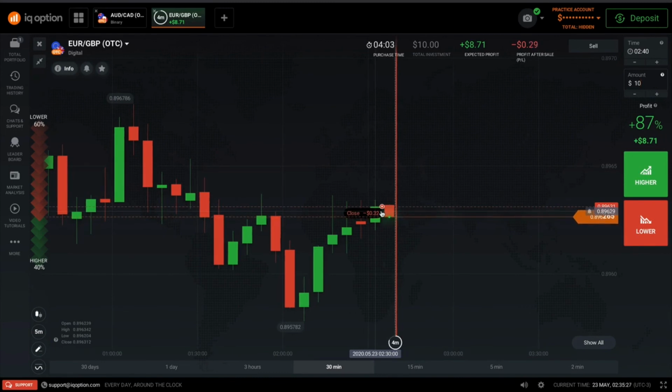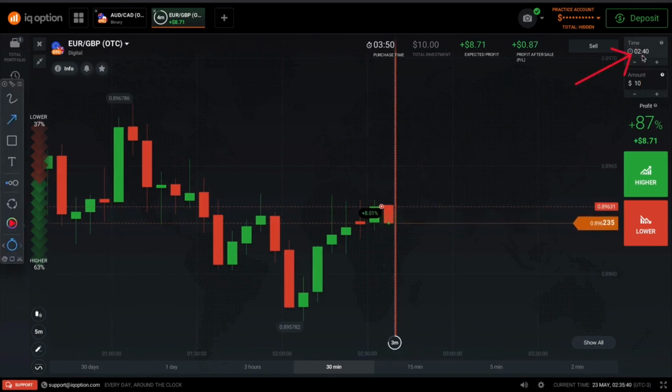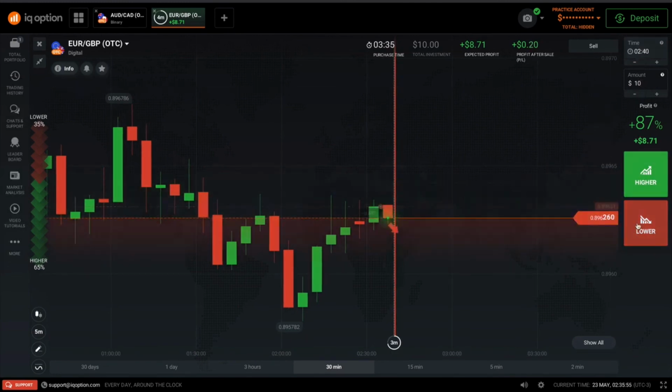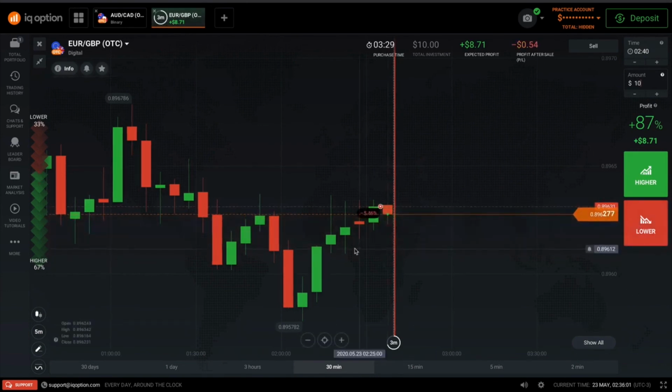Now, always be ready to use the martingale strategy. If you don't know how to use it, I highly recommend rewatching the video where I talk about it. But in essence, whenever there's 30 seconds left of your expiration time, so it would be 2:39 and then 30 seconds, these two buttons will disappear. There's going to be one button, and all you have to do is click that button, double your hand, and make sure that the expiration time is set to 5 minutes after your entry. Then pay close attention. When there's 2 seconds left right here, you click the same direction of your signal.